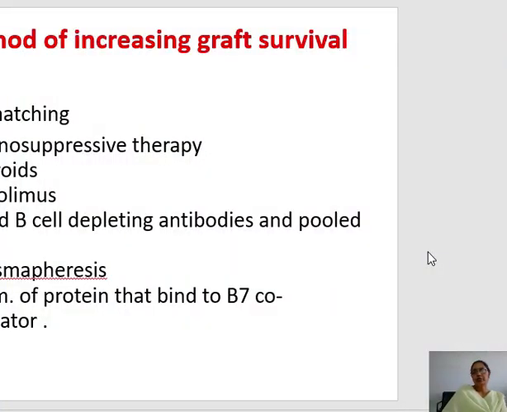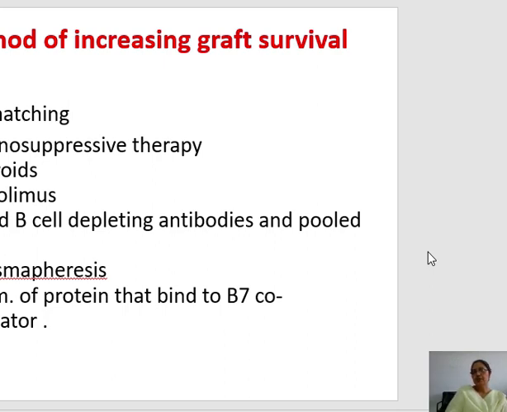So how do we increase the graft survival and decrease the rejection of the grafts, given the cumbersome job of grafting? First, the graft should be HLA matched. As I already told you, it is not possible to match the HLA antigens 100%, though it is possible only in the case of identical twins. So we should match as much as possible. Then the second thing is immunosuppressive therapy.